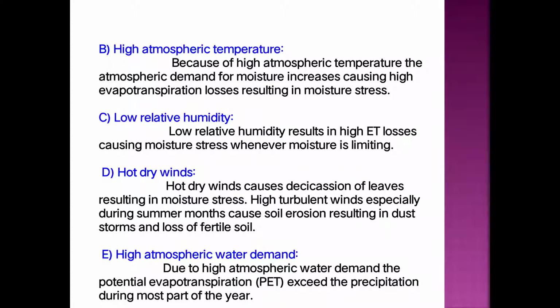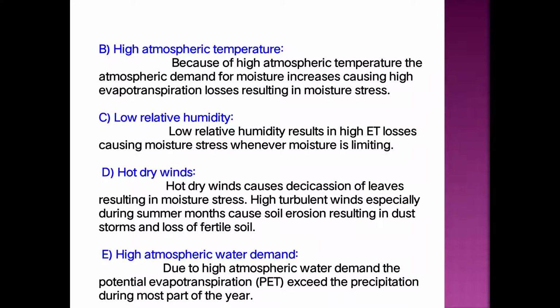That means more quantity of water is lost through the processes of transpiration as well as evaporation, and the combined loss of water from the soil as well as the aerial parts of the plant is known as evapotranspiration. In such a way, if the atmospheric temperature is high, high evapotranspiration losses will occur, and finally that results in the moisture stress condition.